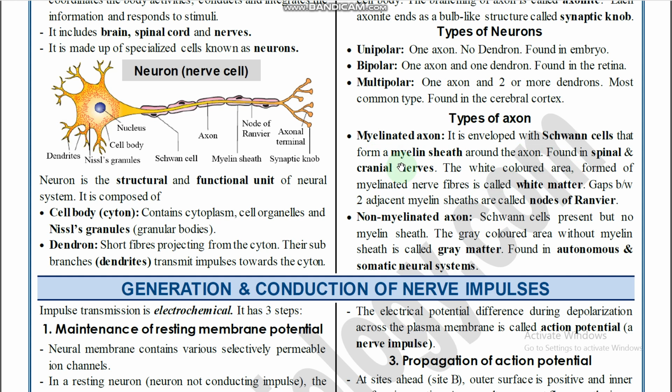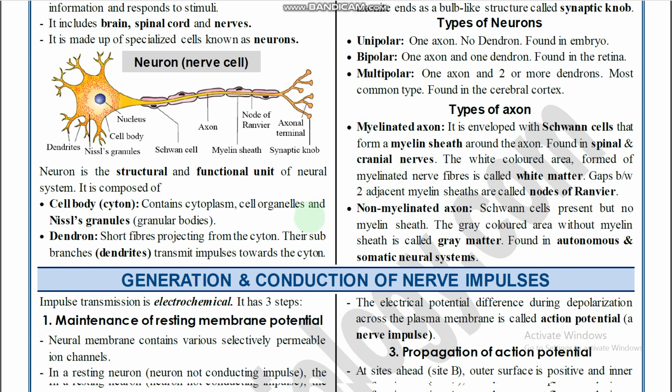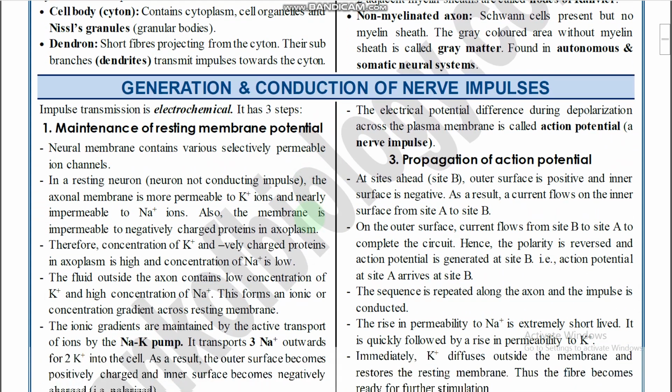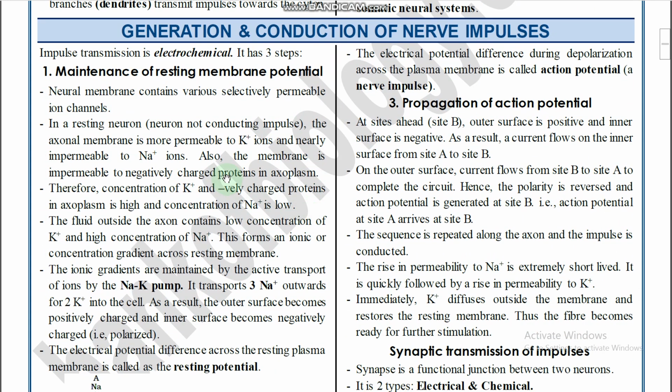After this, it is clear, right? Names and locations are both important. Just go through that. Generation and conduction of nerve impulse is a very important topic, right? There is one compulsory question. There is a chance for one question from this topic: generation and conduction of nerve impulses.